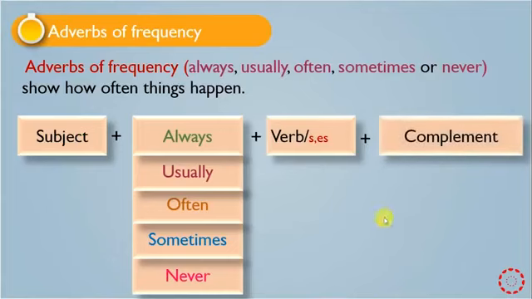We use adverbs of frequency after the subject. If our subject is she, he, or it, we use s or es after the verb. But if the subject is not she, he, it, but I, we, they, or you, we only use the verb without s or es.